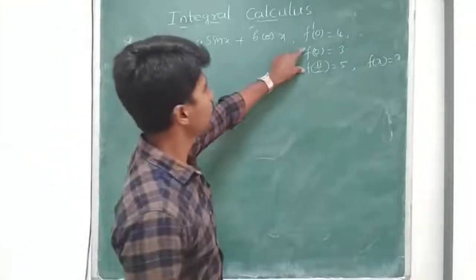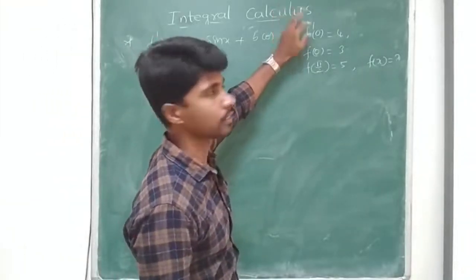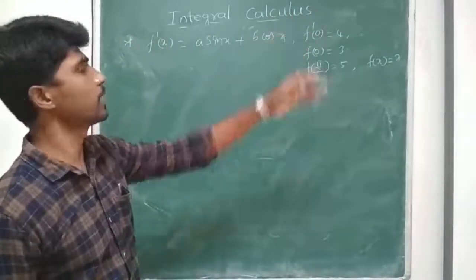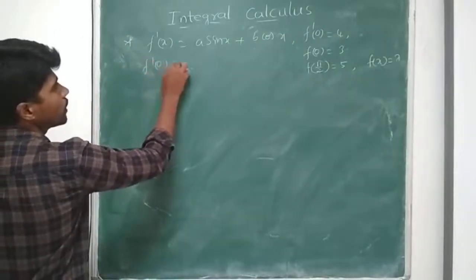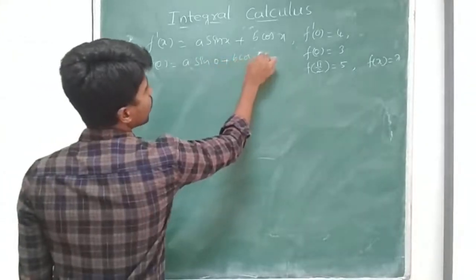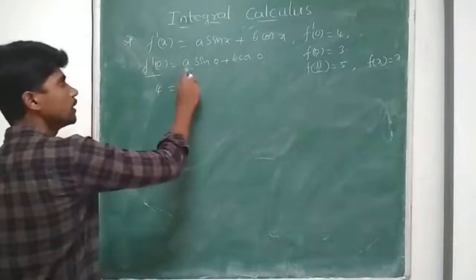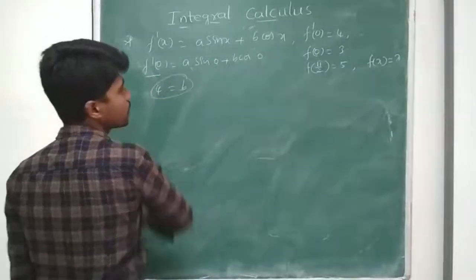See, to use these two statements, I need f of x, but to use this f dash of 0, no need to find f of x because I have f dash of x. So f dash of 0 they mention as 4, so I substitute f dash of 0. So f dash of 0 is equal to a sin 0 plus b cos 0. 4 is equal to a into sin 0, 0, so this vanishes, plus cos 0, 1. I got b value as 4.